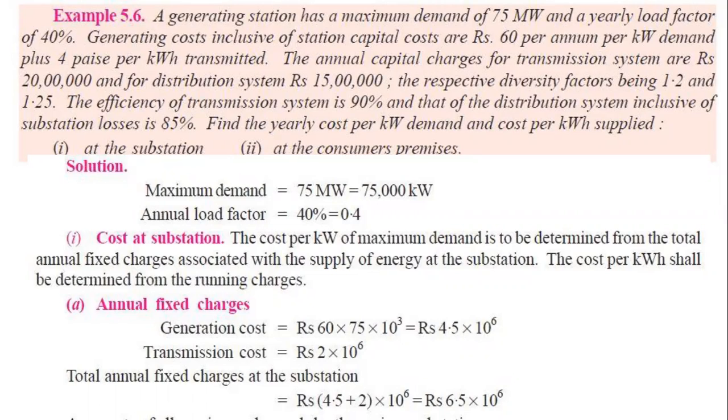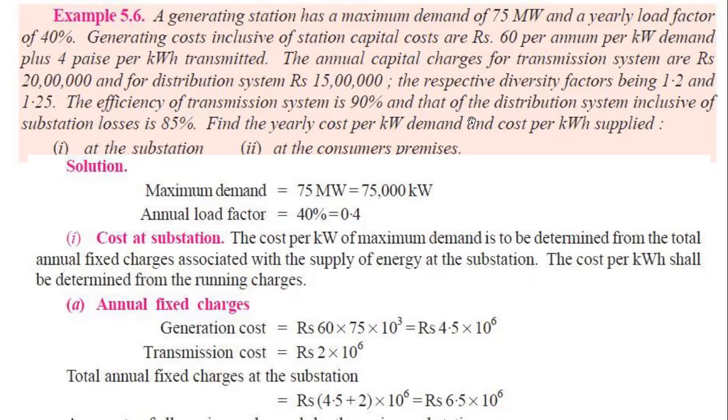So in this example, there are two sections. One is at the substation, another one is at the consumer end. First of all, we need to calculate the cost till the substation. Then we need to calculate the cost till the consumer, till the distribution line. After that, the company will add some profit. But first of all, we need to calculate the cost regarding the substation and then the consumer's premises, that means at the end of the consumers.